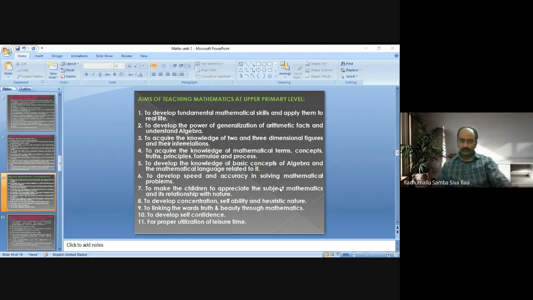Let us discuss the remaining aims of teaching at high school level or secondary level in the next session.